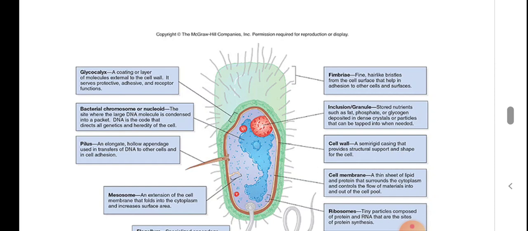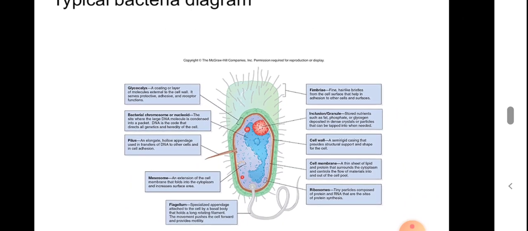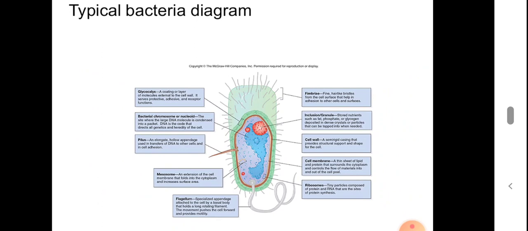Ribosomes are tiny particles composed of protein and RNA, and these are the sites of protein synthesis. We already discussed ribosomes in the last semesters, eukaryotic as well as prokaryotic ribosomes, and their composition and function. Here we see the ribosome inside the bacterial cell, for protein synthesis.